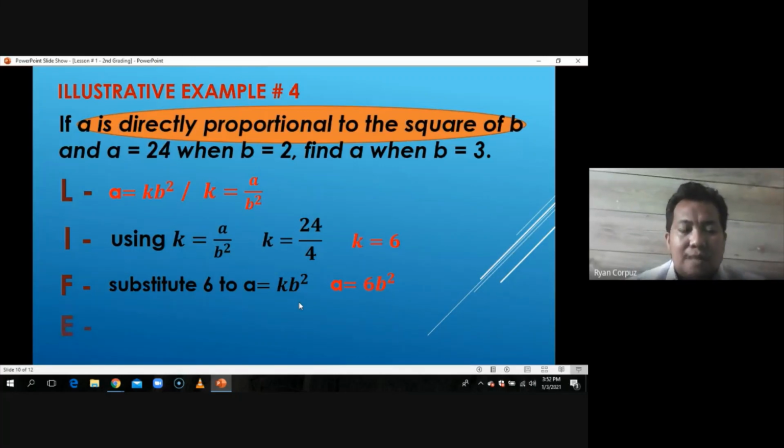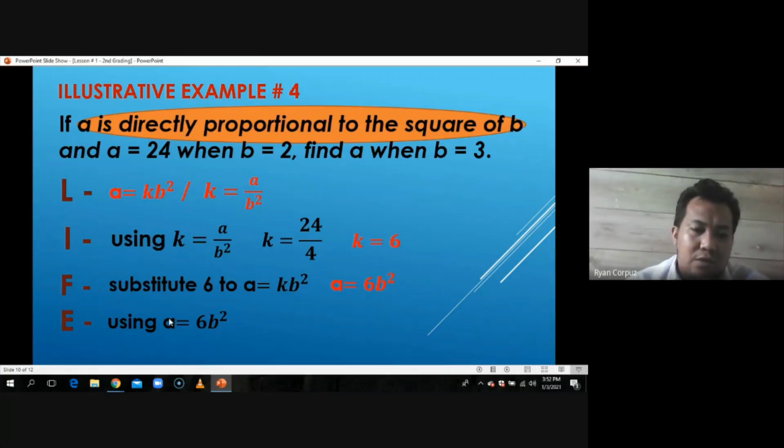Then using the last step, using that form equation in the third step, we are now going to solve what is asked in the problem. So we are here going to find A when B is 3. Since it was already equated to A, mas madali na lang. So substitute, A is equal to 6 times B. B is 3.